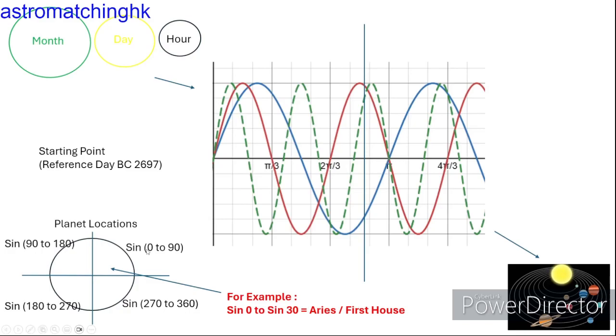So, once you have a reference point of time which is defined by ancient Chinese about BC 2697 years ago, you can calculate by the formula the location of different planets.